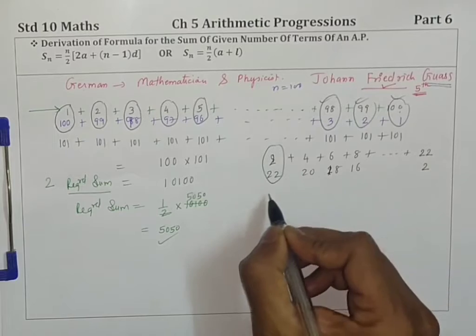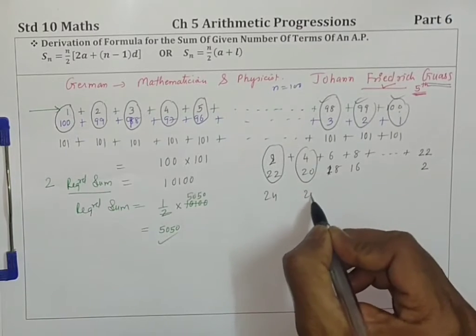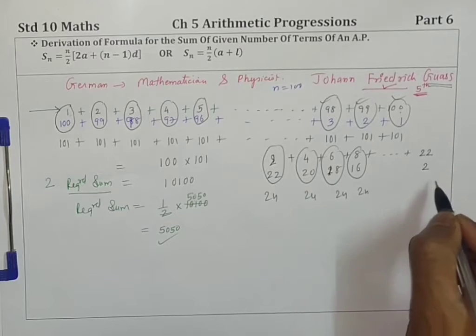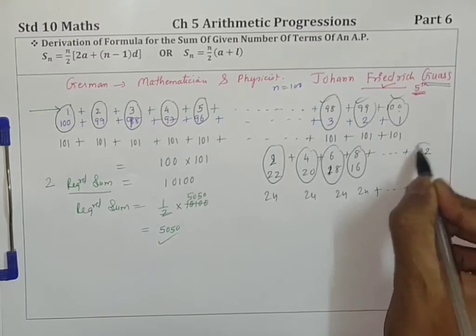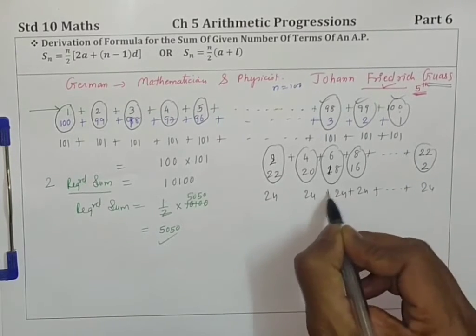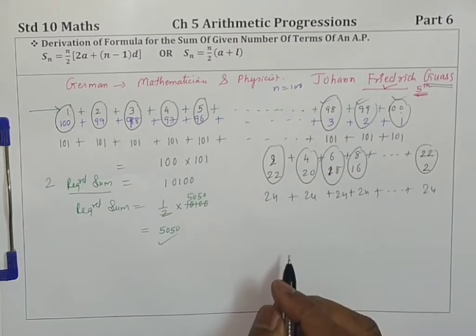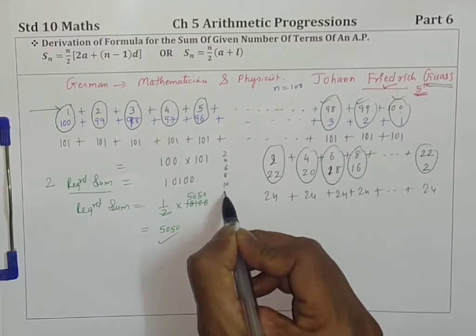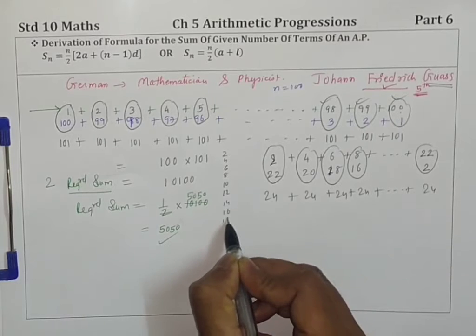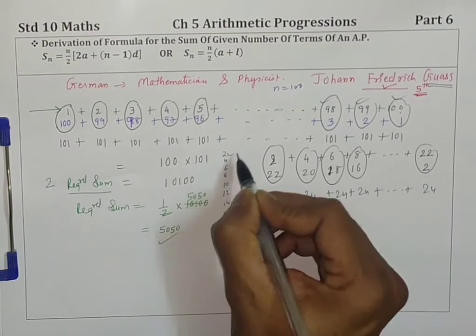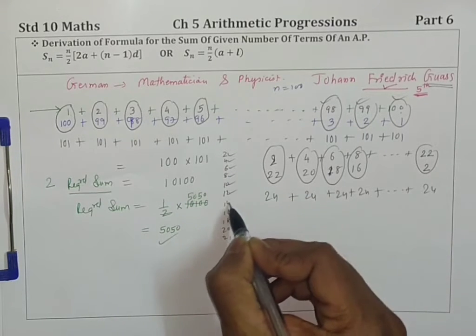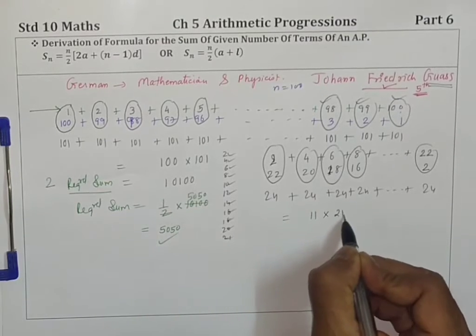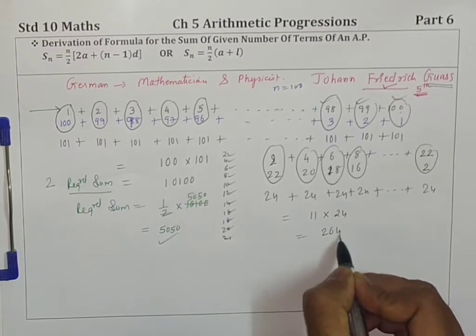Add this, 24. Add this, 24. Add this, 24. Plus dot dot dot and this is also 24. But here you don't know the number of terms. So I'll count: 2, 4, 6, 8, 10, 12, 14, 16, 18, 20 and 22. So 1, 2, 3, 4, 5, 6, 7, 8, 9, 10, 11 terms. So this is 11 times 24 and that is 264.